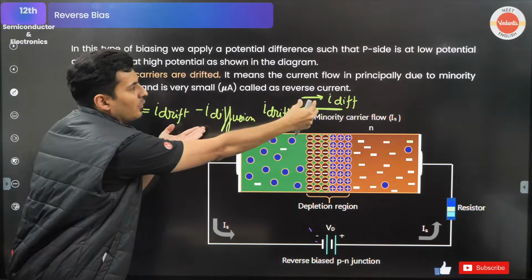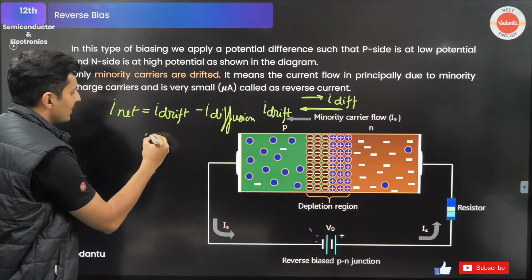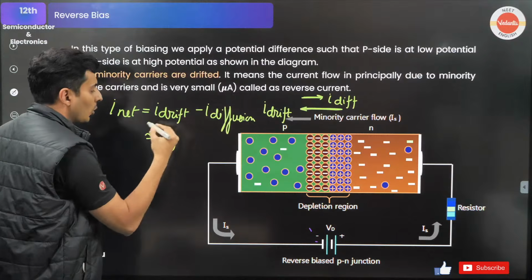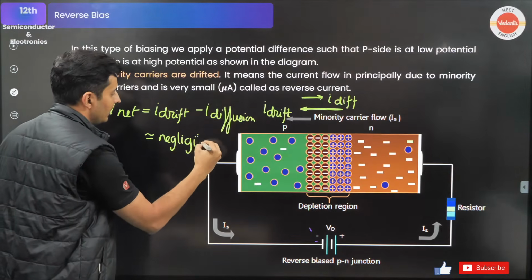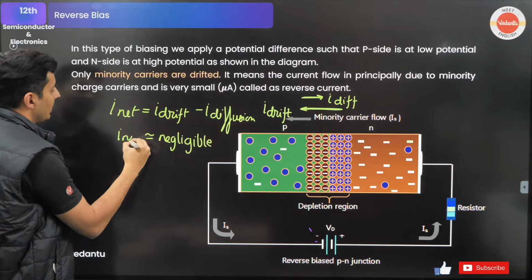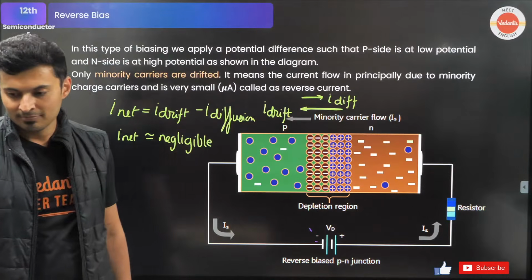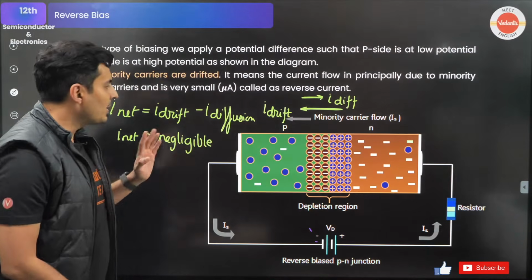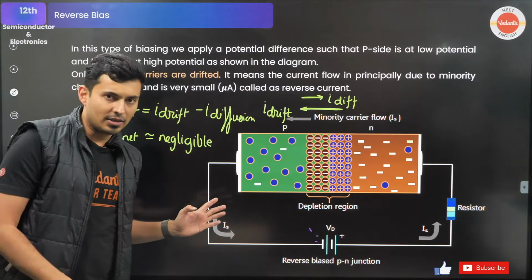If you subtract the diffusion also, that's it. This is negligible in total. The net current itself is very, very small. Okay? Everybody has understood till here?